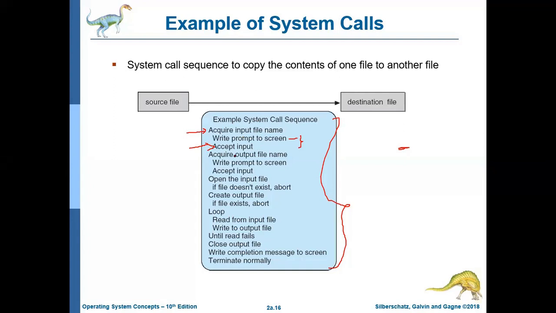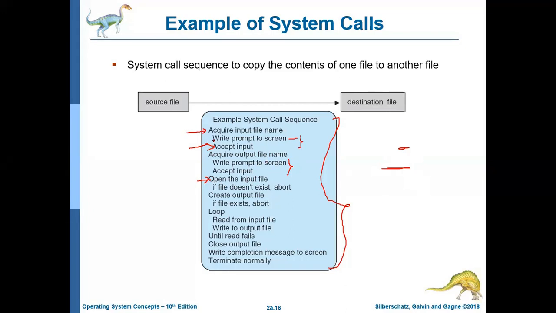Now the system will get to know the output file name also. Again, the same type of operation will be there: write prompt to screen and accept input. It will again give you a blinking cursor where you can write the output file name where you want to copy. Then open the input file.